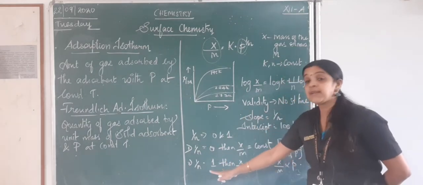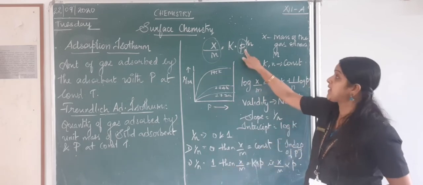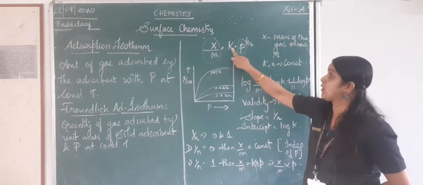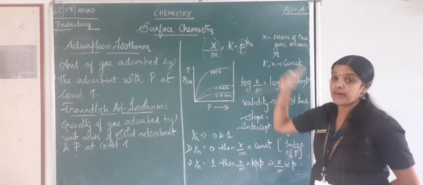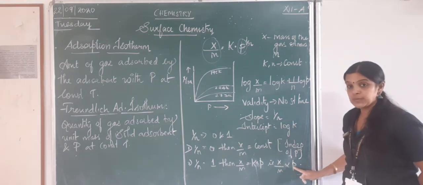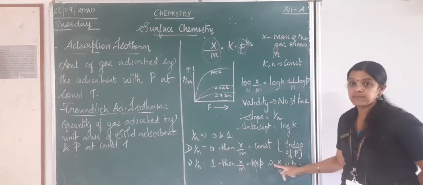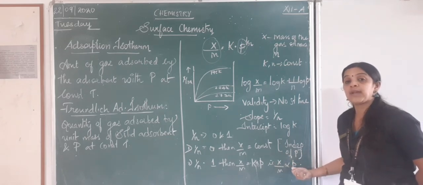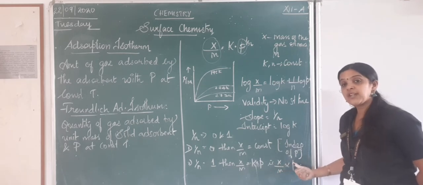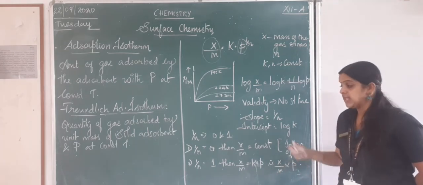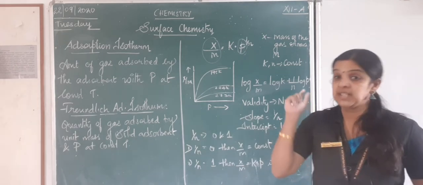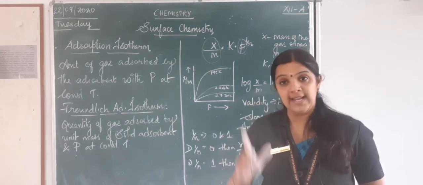But when 1 by n becomes 1, p to the power of 1 is p. So x by m will be equal to k into p, or I can also write x by m is proportional to p, which means the value of x by m is directly proportional to my pressure. When pressure increases, this increases. When pressure decreases, x by m decreases. So these two conditions of 1 by n make the equation state different values.